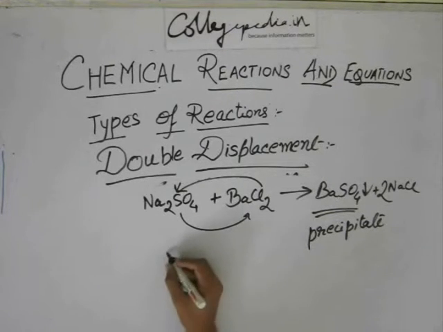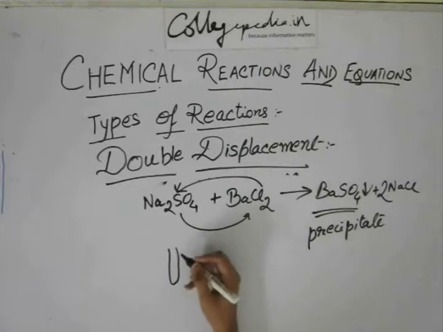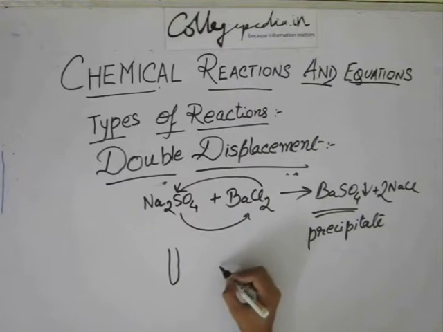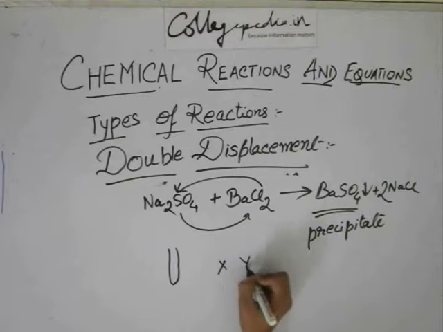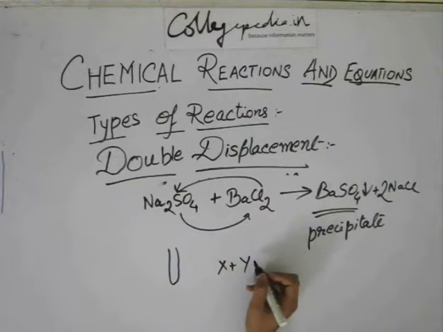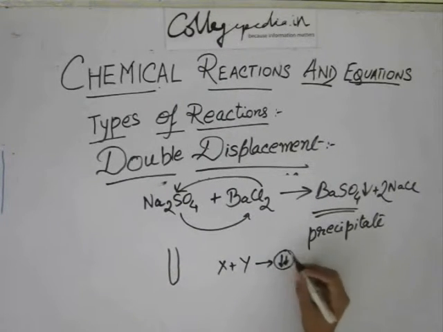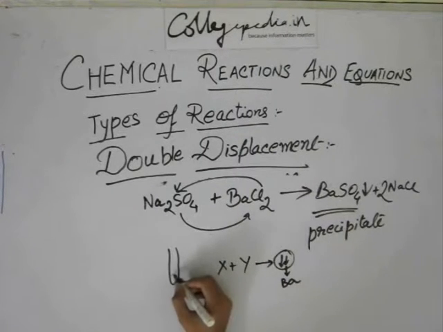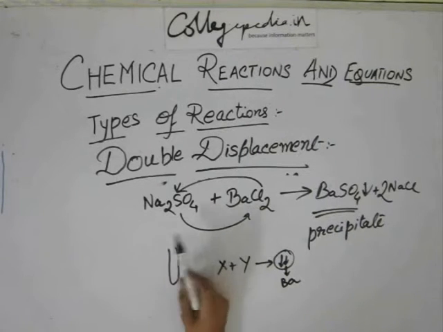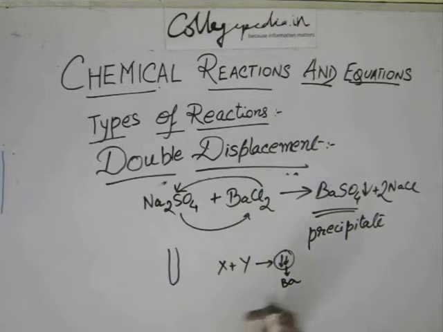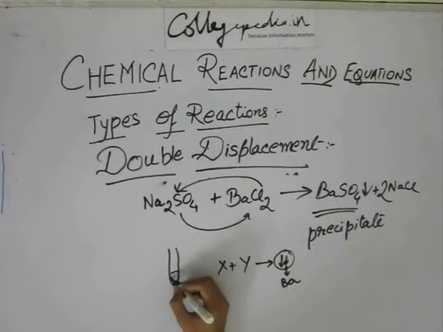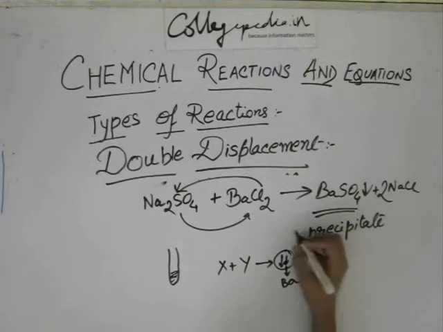So if they ask you a question like, there are two salts X and Y, when they reacted there was a precipitate, and the precipitate was that of a barium salt. So what are X and Y? So you can just write that X was Na2SO4, Y was barium chloride, the precipitate was BaSO4, and give the reaction. It's a white precipitate.